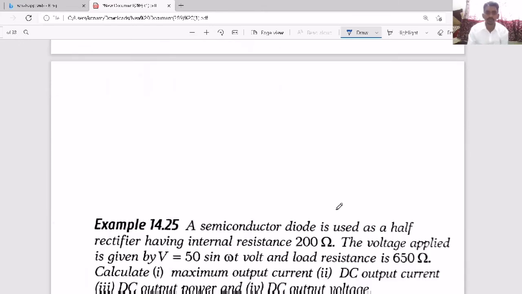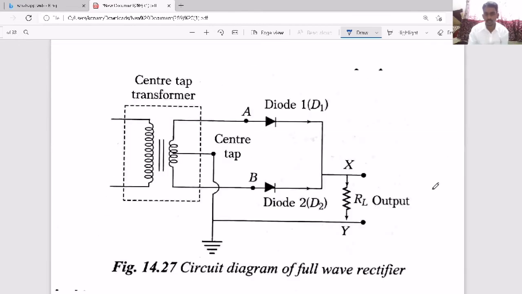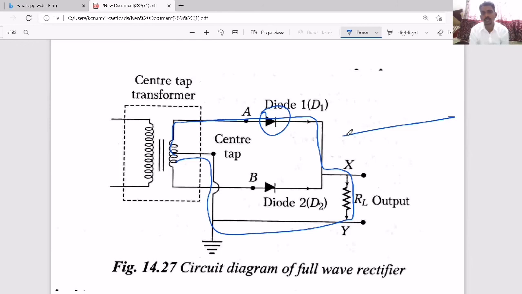Now, in a similar way, suppose there are two diodes arranged. For the positive cycle, current will flow in this way and complete the circuit like this, so that one diode will conduct and the output will come out.